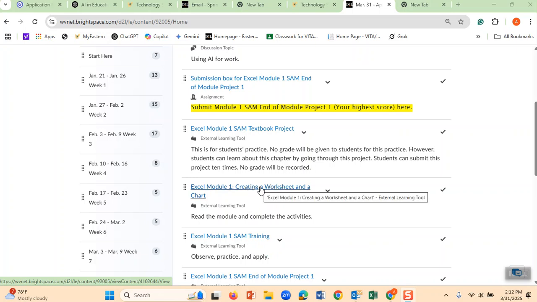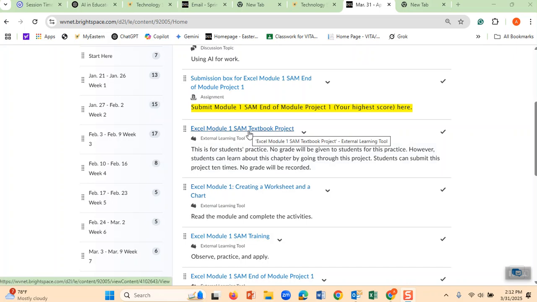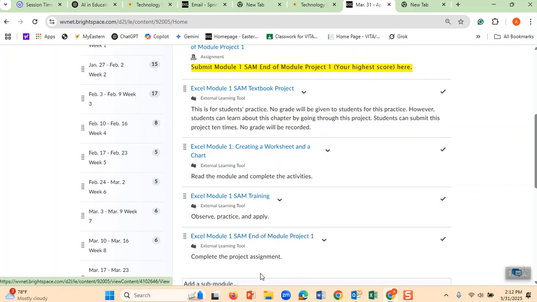You read this one, and Excel. This is the textbook project. This textbook project is not required. It is for the students who are completing it in case they want to learn more. This is the one that says SAM end of the module project. This is the one that you can submit 10 times. I'm sorry, I said this is the one, although you can submit this one 10 times also, you won't be graded for this one. This is just for your practice.